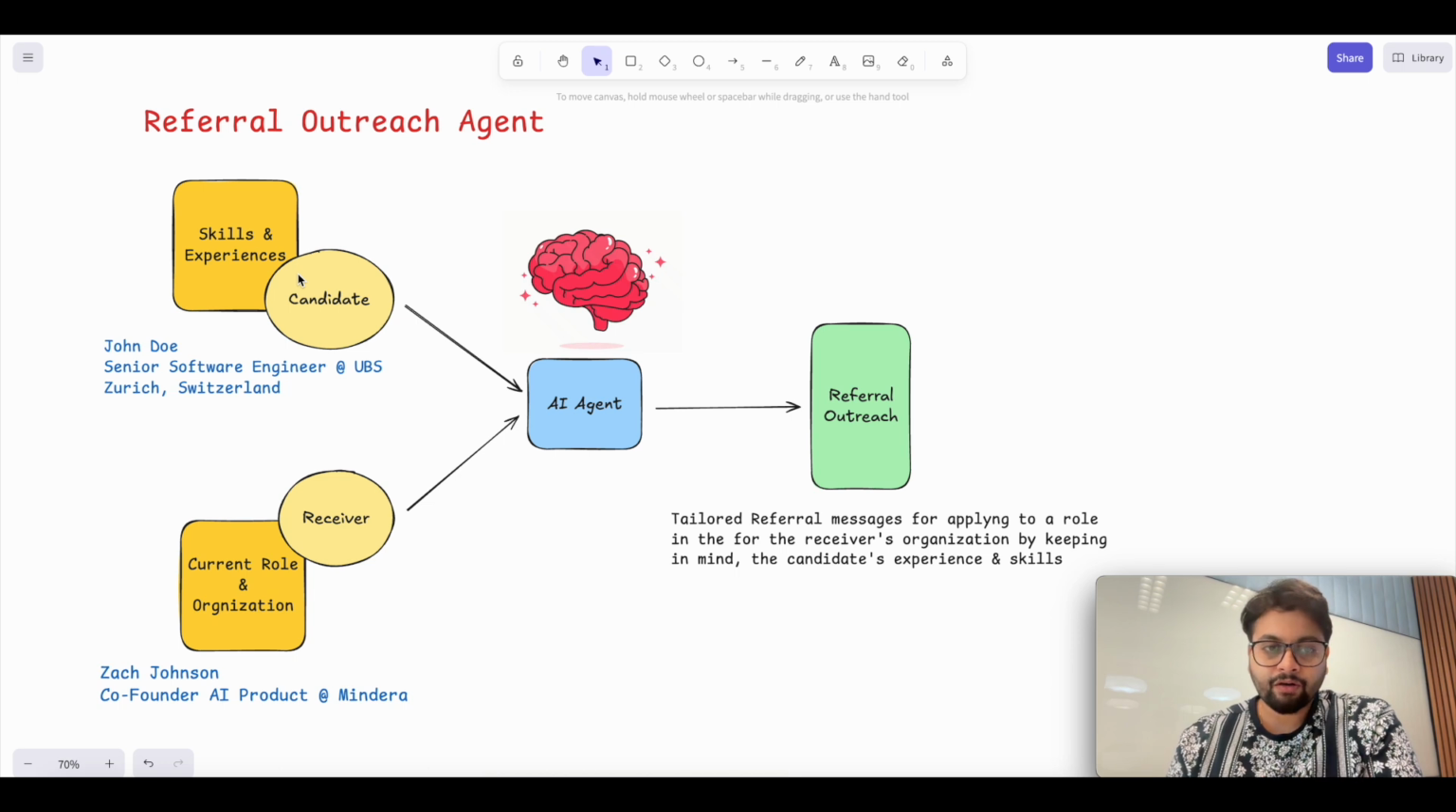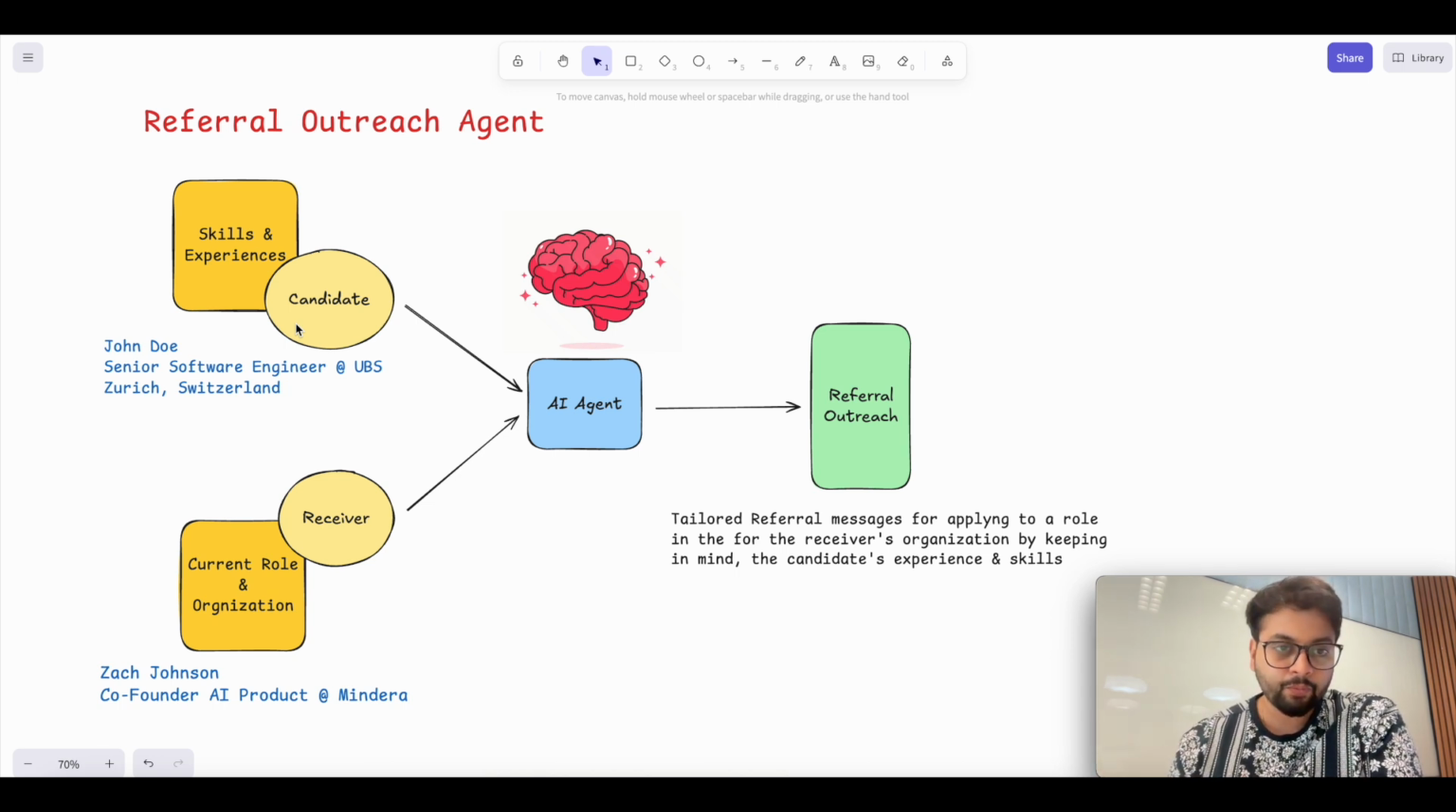Suppose you are trying to send a referral to a person, then the agent will first try to pull your information from your LinkedIn profile. The information will be your name, and your skills and experiences. That is also well defined on a LinkedIn profile, or anywhere from your resume as well.